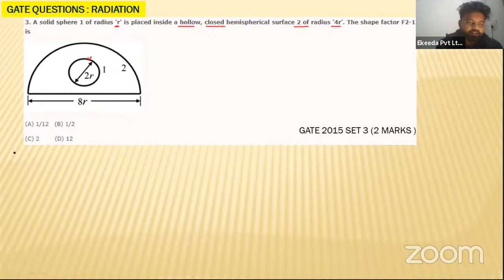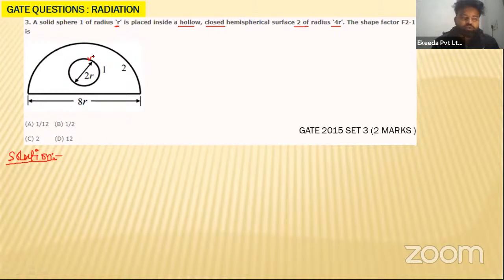What is the radius they have given? Let us see the solution, my dear students. I think you know now what a shape factor is. You can easily calculate it, and you can do all such questions in GATE, as they are asking the simplest questions. They have given a solid sphere, and that solid sphere is placed inside a hollow hemisphere.